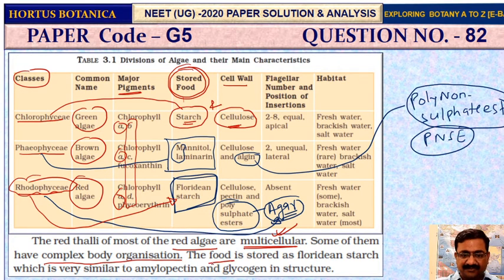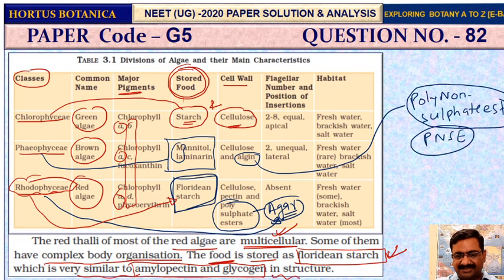See, food stored as Floridean starch. This is the main concern of this question, and it is very similar to amylopectin and glycogen in structure. Is it clear?